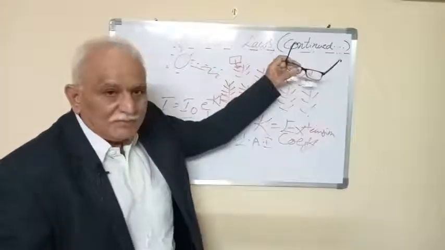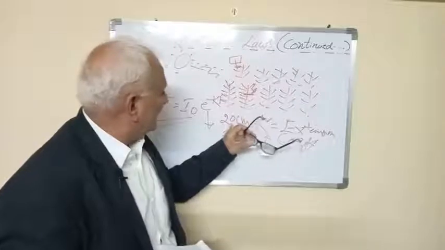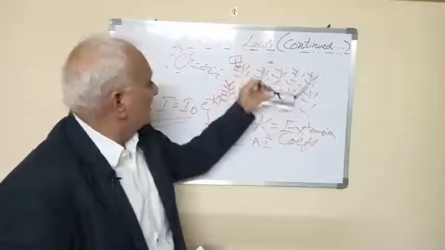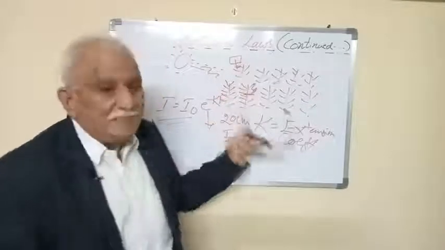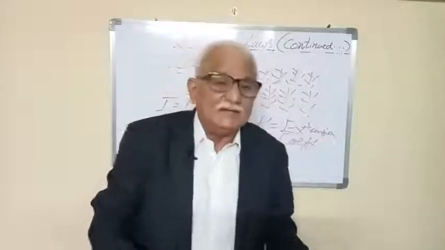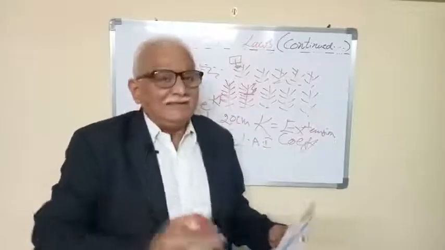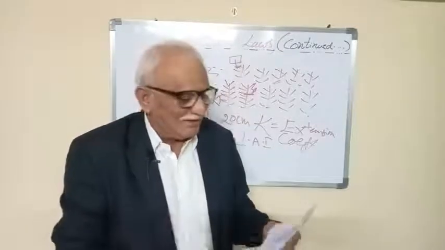I means the intensity at a certain level, and I0 is at the top of the crop. So at a certain level, say 20 centimeters, I equals I0 e to the power of minus Kf, with the Napierian base. It's a very simple calculation. Then we try to understand what Lambert's cosine law is. These two are very interesting. There is also a Beer-Lambert law, and that's what I would like to highlight to you.